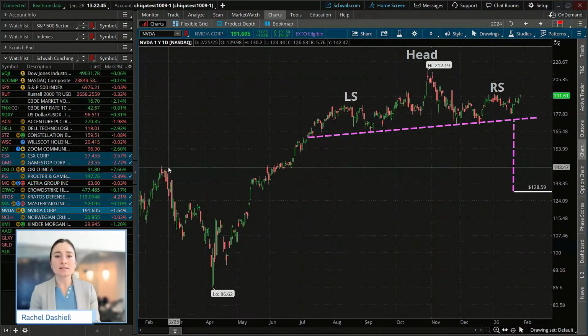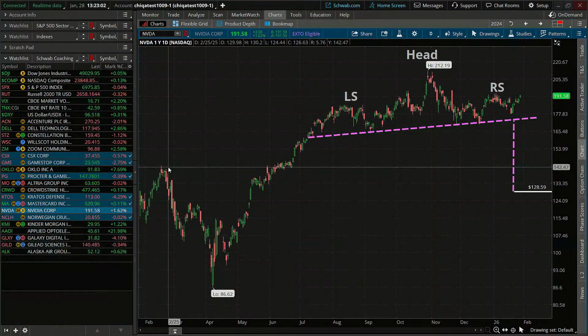So can you guys tell me, just from the head and shoulders patterns that we've reviewed so far, I want you guys to throw in the chat and tell me why this one in particular on NVIDIA is just slightly less of a bearish head and shoulders pattern. So why is this slightly less of a bearish head and shoulders pattern on this one?